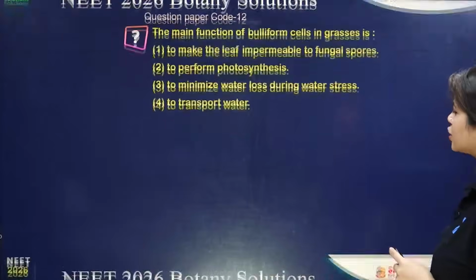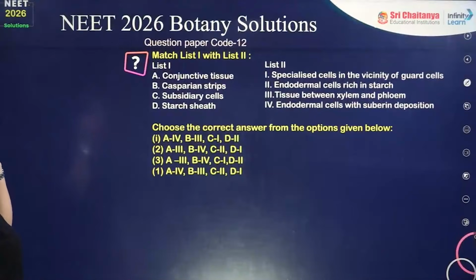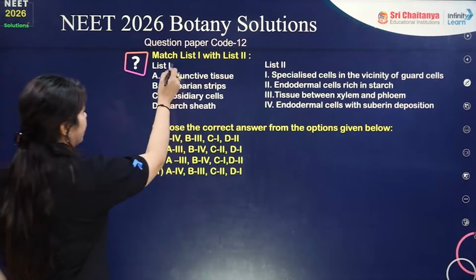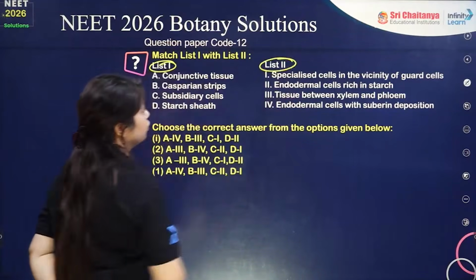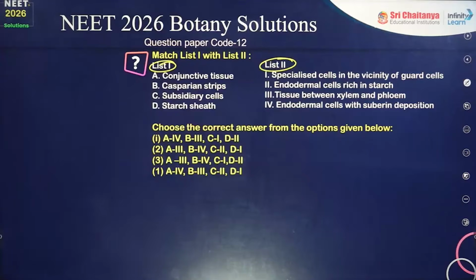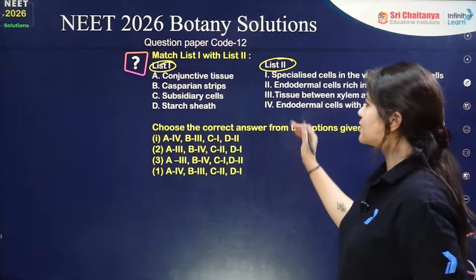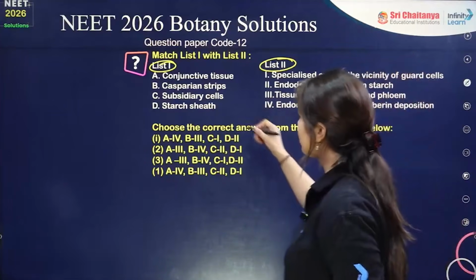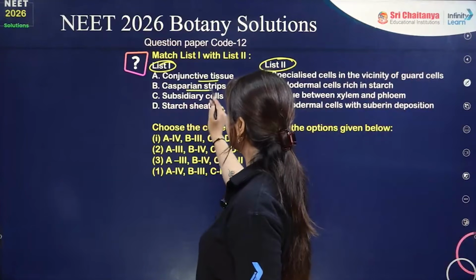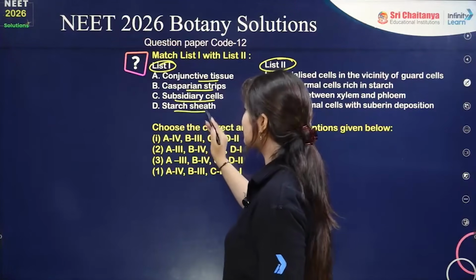Perfect. Next question is match the column. We have list 1 here, and list 2 here. Match the column type of question. In this question we have 2 columns. Column 1 is there, column 2 is there. In column 1 we have conjunctive tissues, Casparian strip, subsidiary cells and starch sheath.